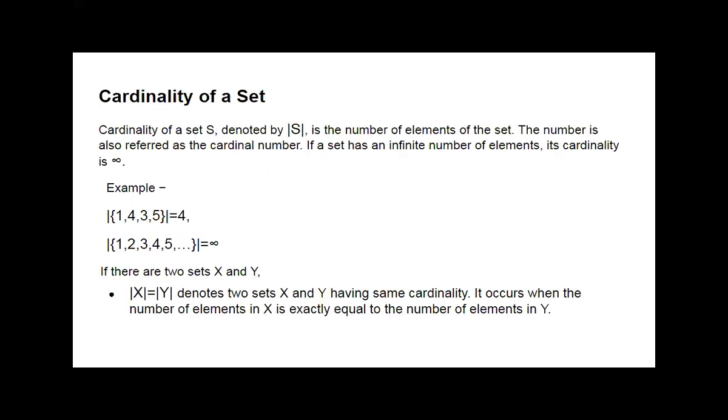Then comes the term cardinality of a set. What is the cardinality of a set? The number of elements in that set is nothing but the cardinality of that set. Okay, 1 4 3 5, it is the set. Then the cardinality of that set is 4 because the set contains 4 elements.